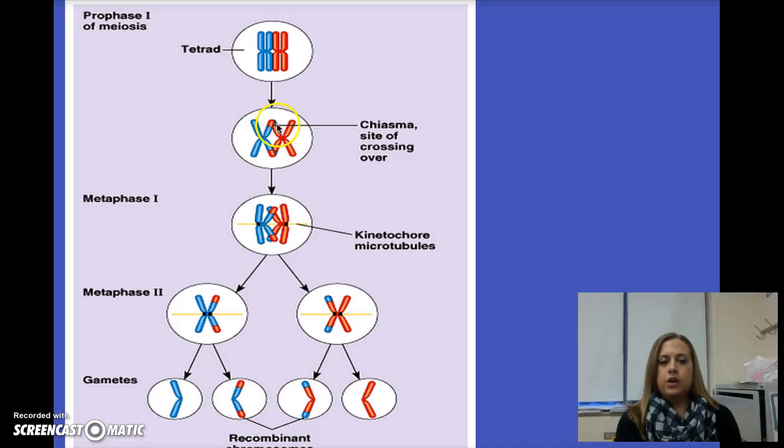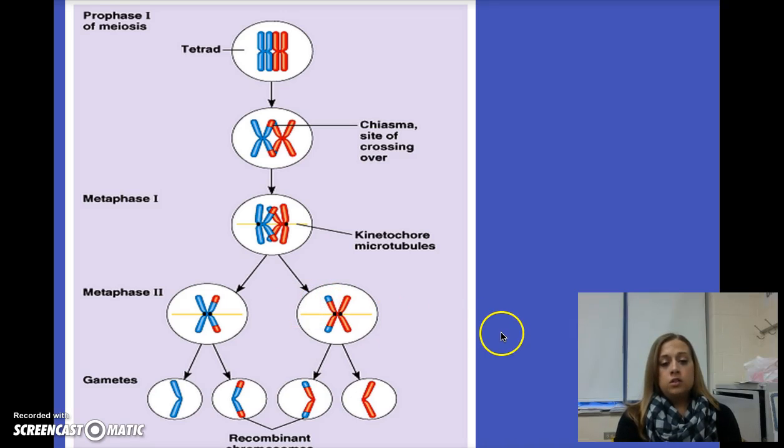So if they break off and switch material, all the genetic information that's needed is still there and it's still in the correct spot. You're just creating a new combination. And so again, this happens during meiosis 1, during prophase 1. Now you can see that once we separate them, you've got mostly blue sister chromatids, but you've got a little bit of red. And then you've got mostly red sister chromatids with a little bit of blue.